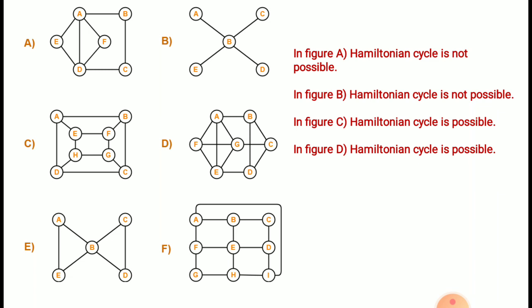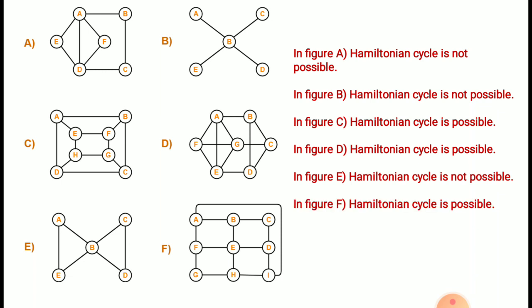You can trace it out by yourself, starting from one vertex and reaching the same vertex. In figure E, Hamiltonian cycle is not possible. In the last figure F, Hamiltonian cycle is possible because we have different paths using which we can visit the starting point.